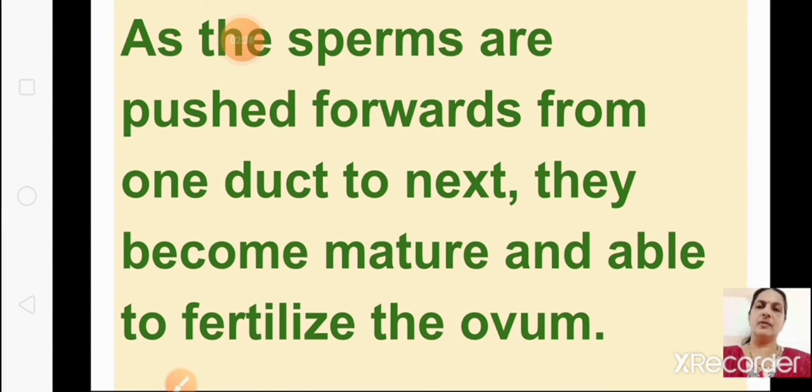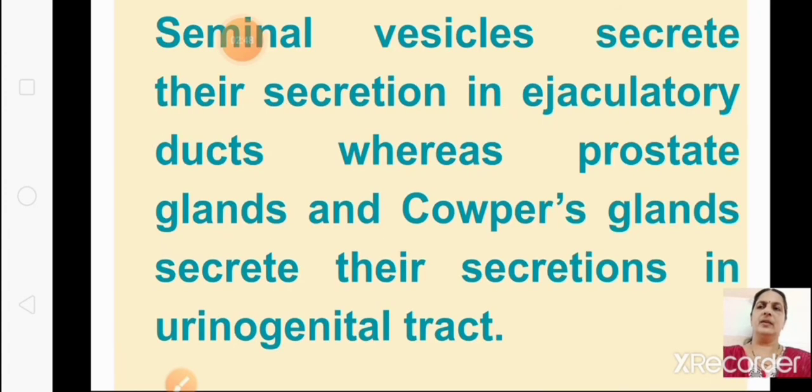As they pass from one duct to another, they become mature and can fertilize the ovum. After that, I'll show you the diagram. Seminal vesicles secrete their secretion in the ejaculatory duct, whereas prostate and Cowper's glands secrete their secretion in the urinogenital tract.